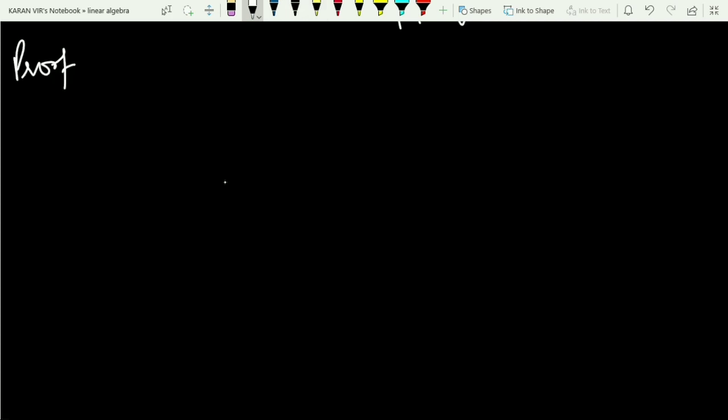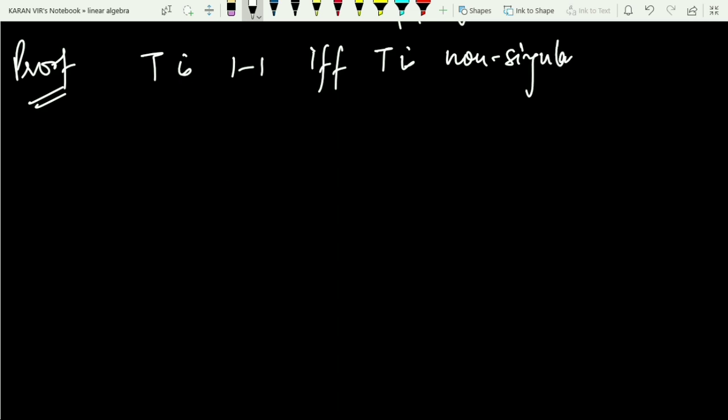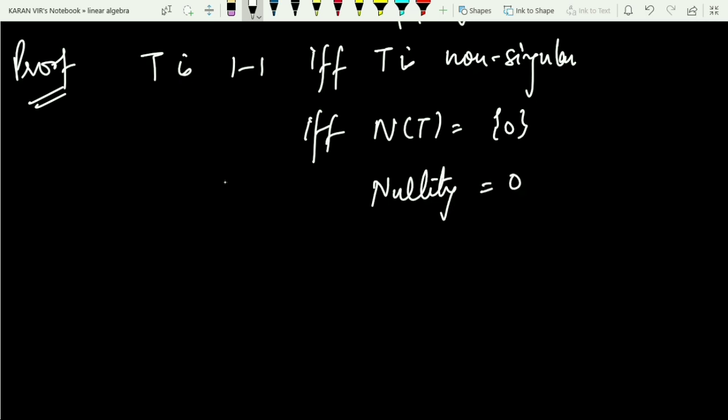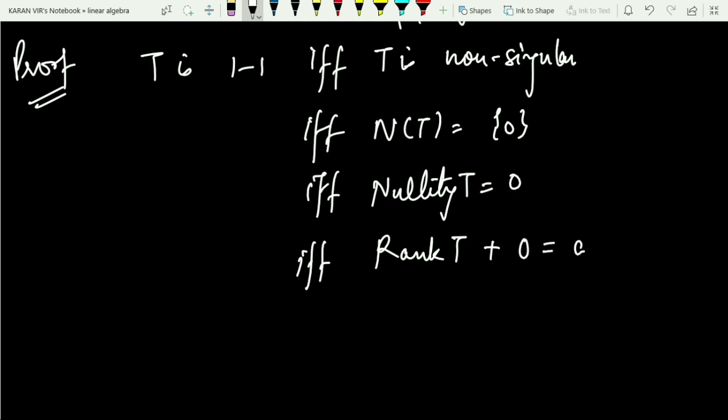So the proof goes like this. T is 1-1 if and only if T is non-singular. That is from the previous theorem. It is non-singular if and only if the null space contains only the 0 vector. That is, the nullity is 0. By the rank nullity theorem, can I say that the rank of T plus nullity of T, that is 0, is equal to the dimension of V? So that is by the rank nullity theorem.